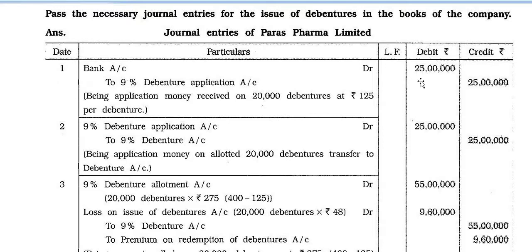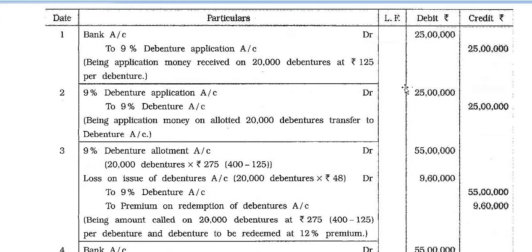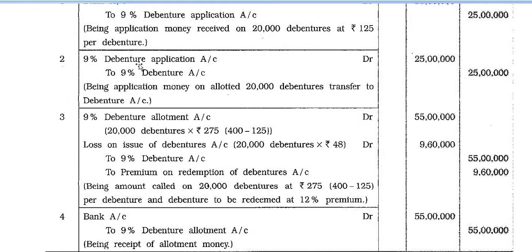First entry, bank account debit 25 lakh to 9% debenture application account 25 lakh, being application money received on 20,000 debentures at rupees 125 per debenture. Second, 9% debenture application account debit 25 lakh to 9% debenture account 25 lakh, being application money on allotted 20,000 debentures transferred to debenture account.